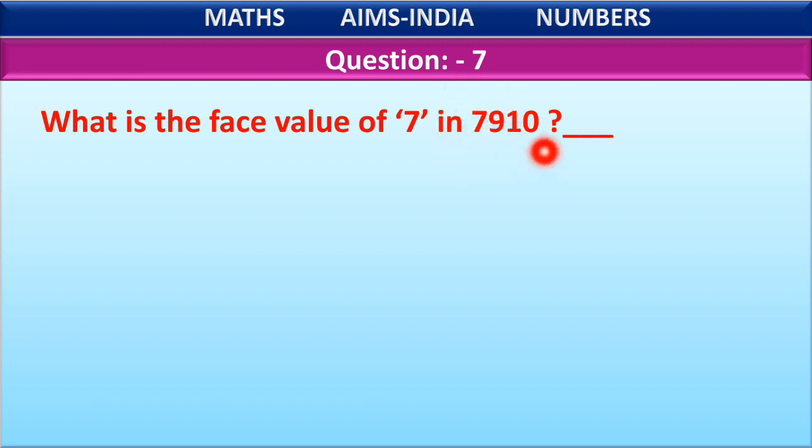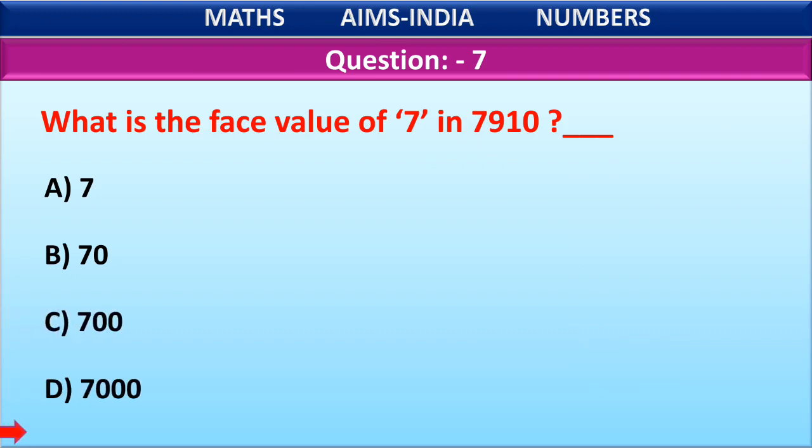Yes or no, children? Ones, tens, hundreds, thousands. 7 is in thousands place, but they are not asking about the place value. They are asking about face value, right? So the face value of 7 becomes 7 only, no matter it is in thousands place or hundreds place. Now let us look at the options. Option A 7, option B 70, option C 700, option D 7000.